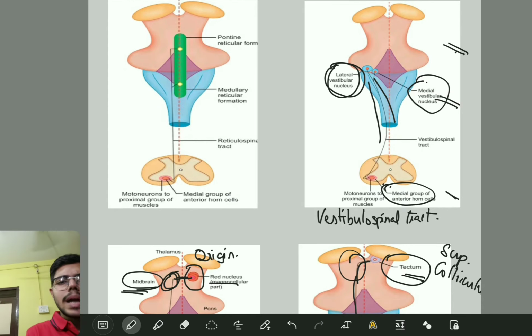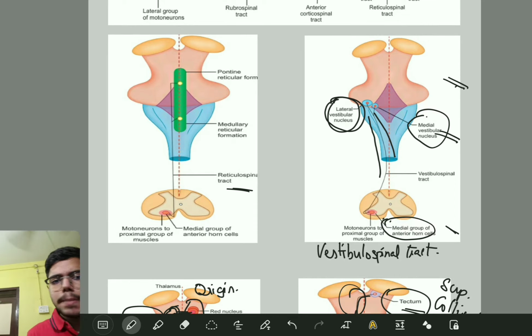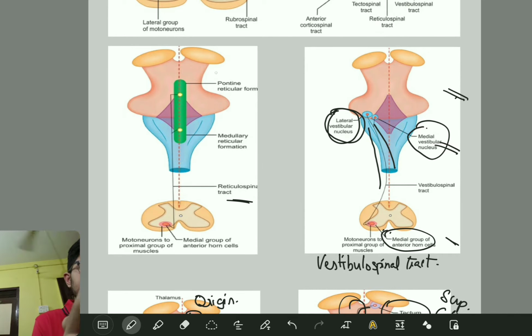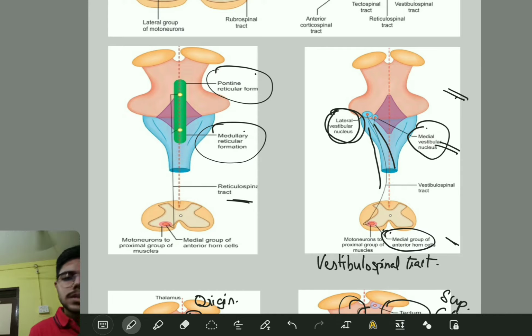Now let's talk about another tract, that is this one, reticulospinal tract. In the reticulospinal tract we have two types, the pontine reticulospinal tract and the medullary reticulospinal tract. What is the origin of the pontine reticulospinal tract? We already know, it is mainly from the nucleus reticularis pontis oralis and also nucleus reticularis pontis caudalis.